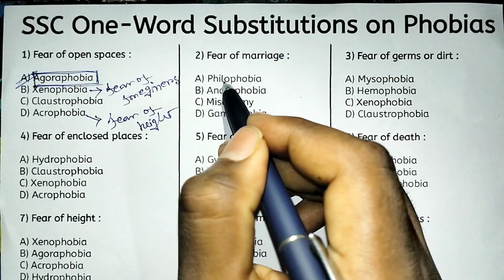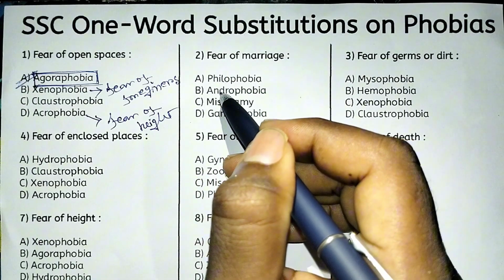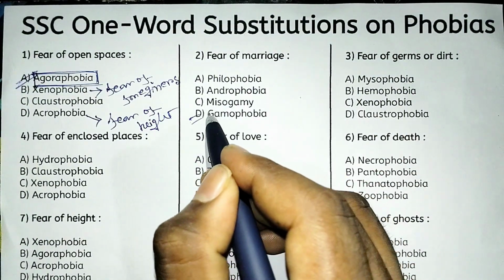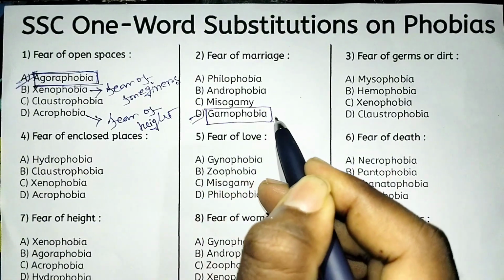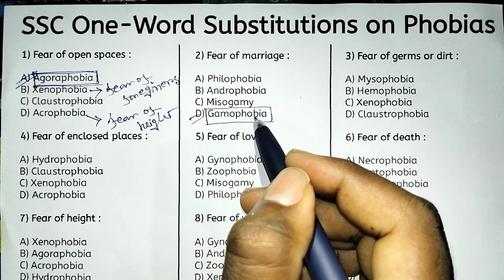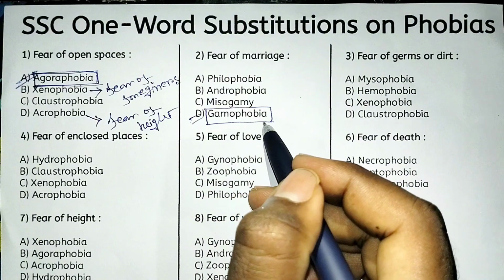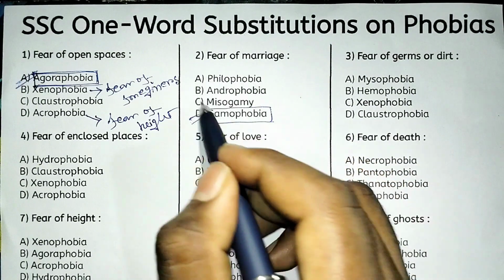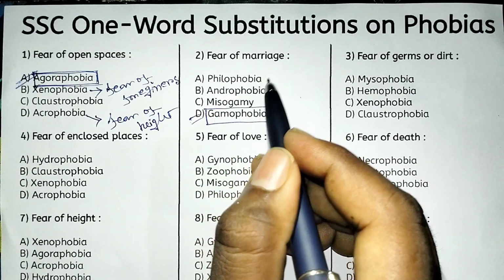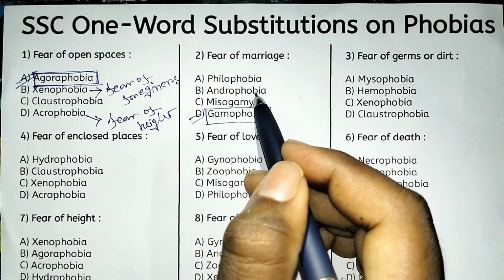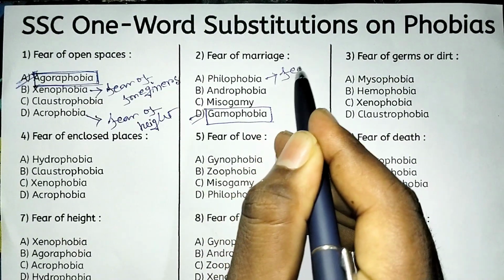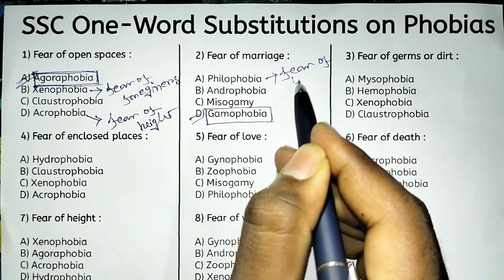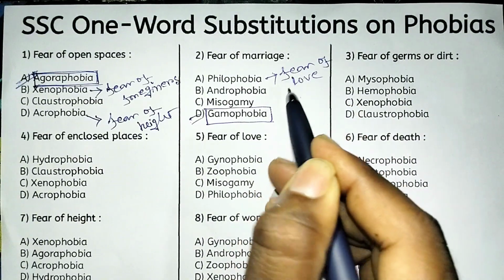Next, fear of marriage. So what is called fear of marriage? Option D, gamophobia is the right answer. So fear of marriage is called gamophobia. Okay, so look at the other options. Option A, philophobia. Philophobia means fear of love.